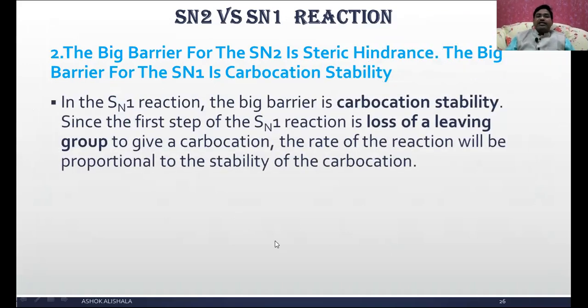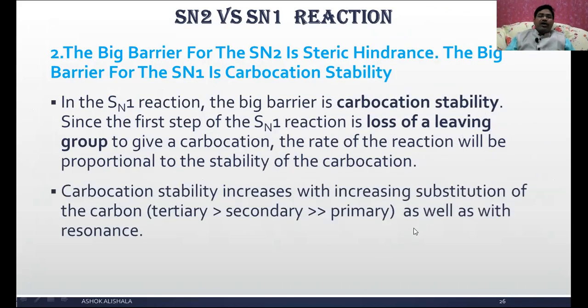In SN1 reaction, the big barrier is the carbocation stability. Since the first step of the SN1 reaction is loss of a leaving group to give a carbocation, the rate of the reaction will be proportional to the stability of the carbocation. Carbocation stability increases with increasing substitution on the carbon. That means tertiary is greater than secondary, and secondary is greater than primary, as well as with resonance. You remember that generally tertiary alkyl halides participate in SN1 reaction,